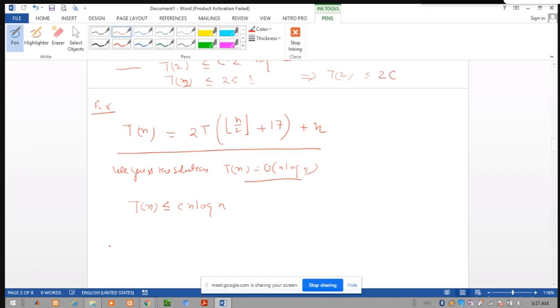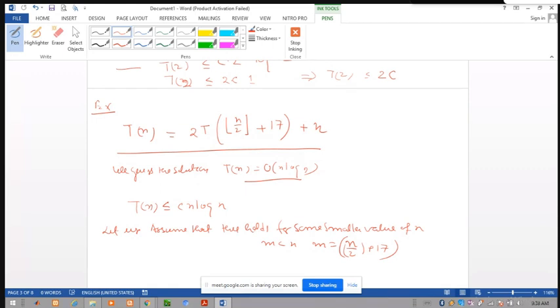Let us assume that this holds for some smaller value m less than n, where m is equal to n/2 + 17.